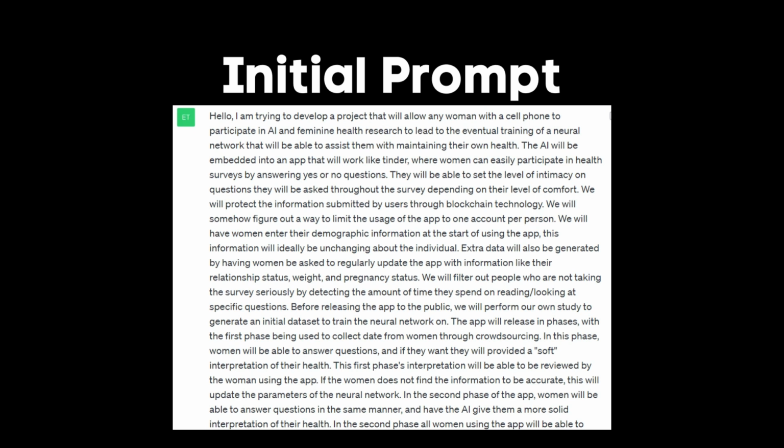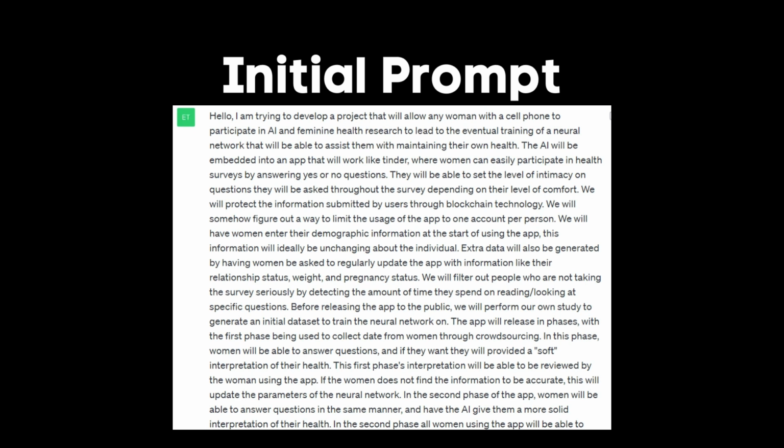Extra data will also be generated by having women be asked to regularly update the app with information like their relationship status, weight, and pregnancy status. We will filter out people who are not taking the survey seriously by detecting the amount of time they spend on reading, looking at specific questions.